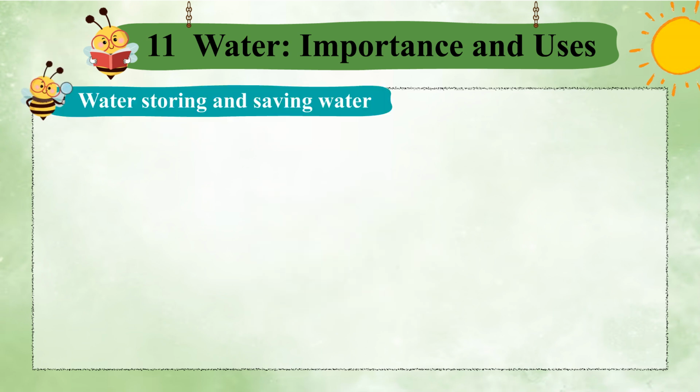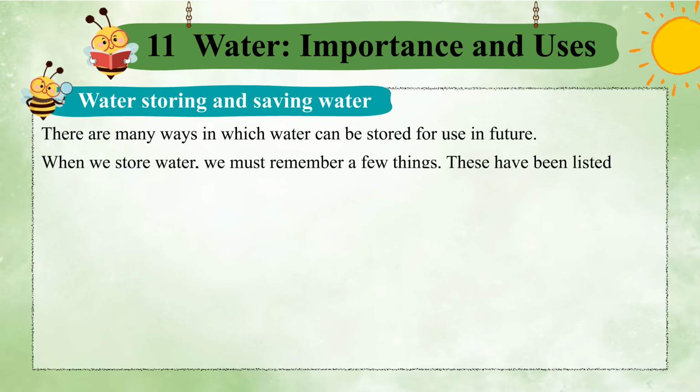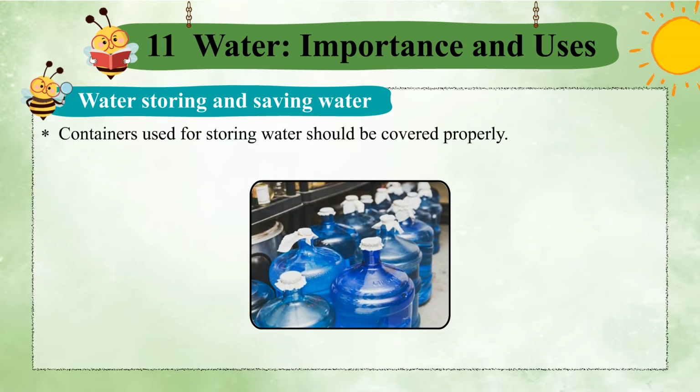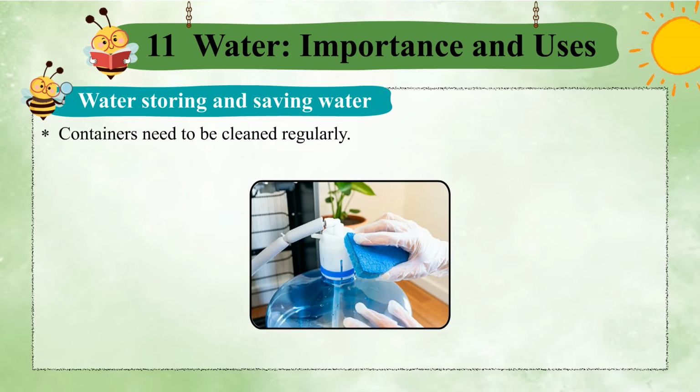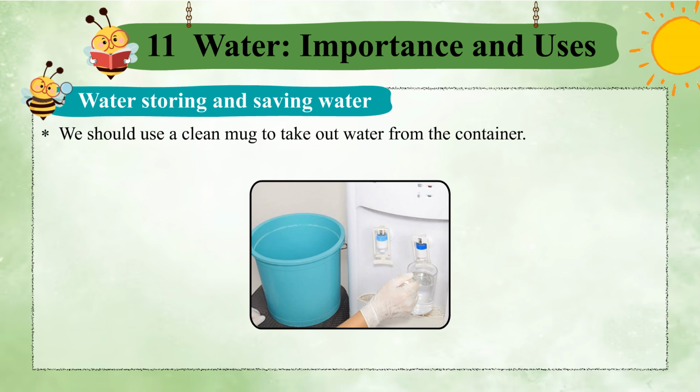Water storing and saving water. There are many ways in which water can be stored for use in future. When we store water, we must remember a few things. These have been listed below. We should use clean containers to store water. Containers used for storing water should be covered properly. Containers need to be cleaned regularly. We should use a clean mug to take out water from the container.